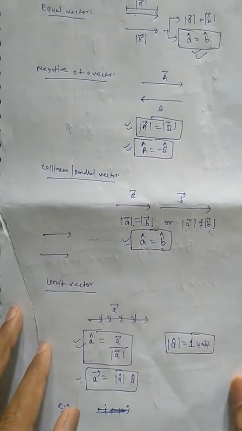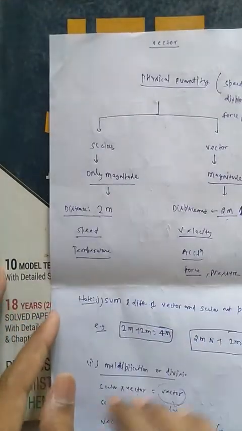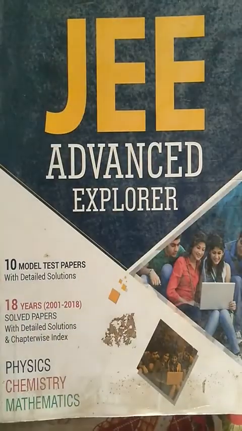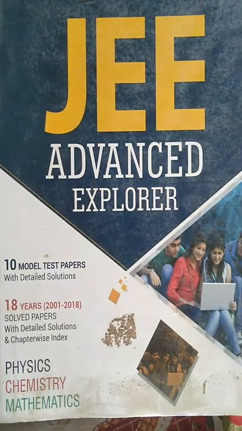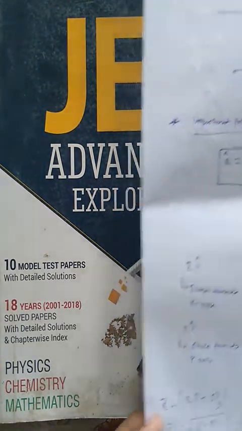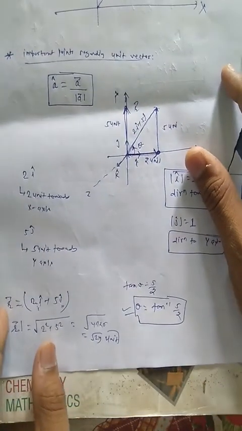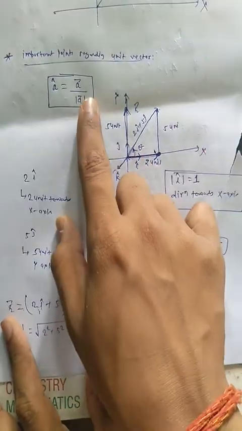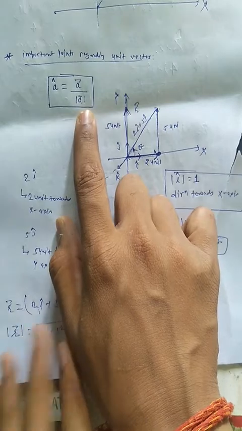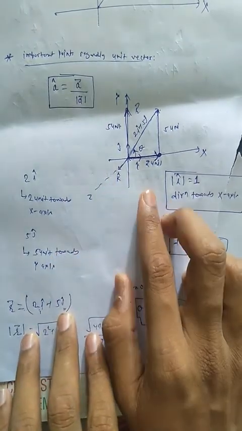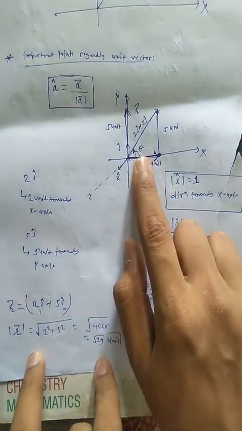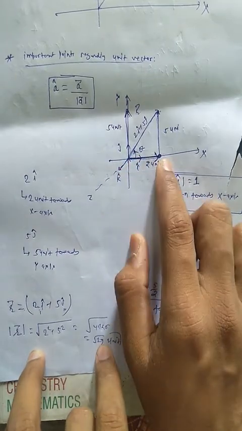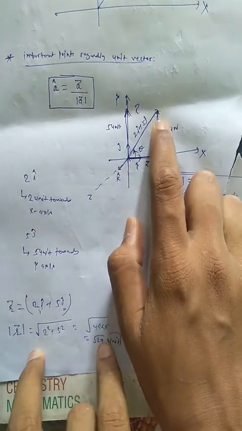Now let us take an example of the unit vector. Here you can see the important points regarding the unit vector: a cap is equal to the vector divided by its magnitude. Let us consider a body that travels 2 units towards east and 5 units towards north.